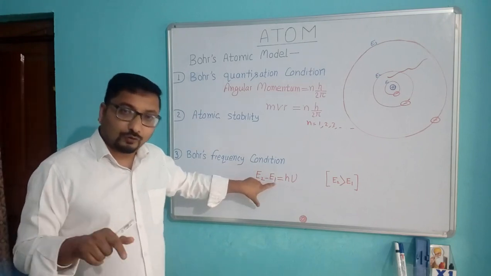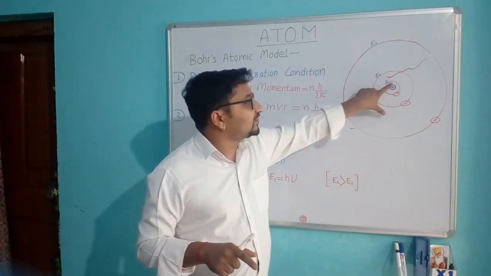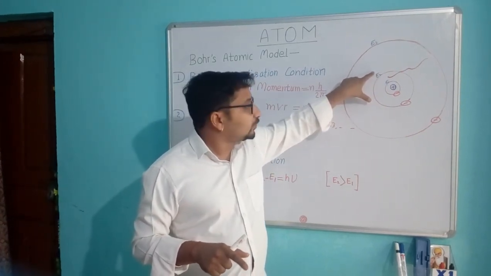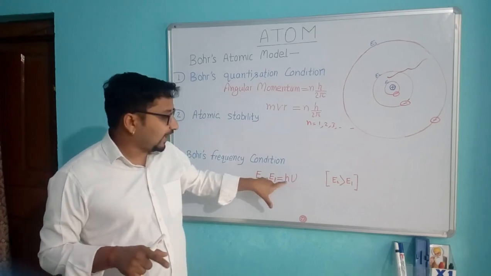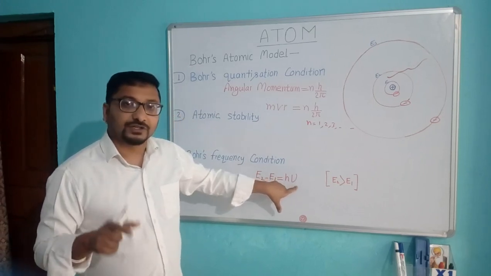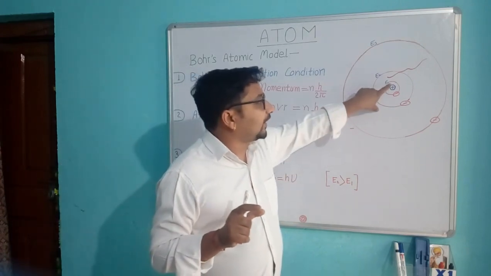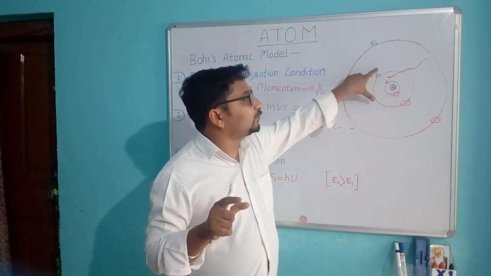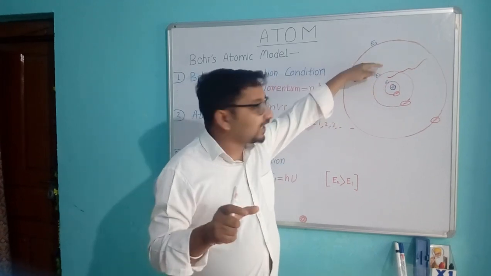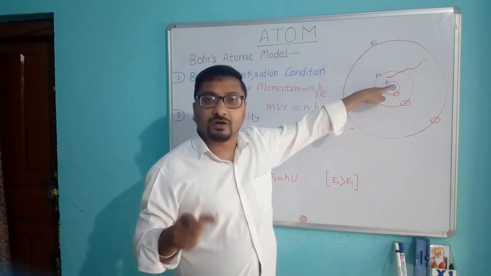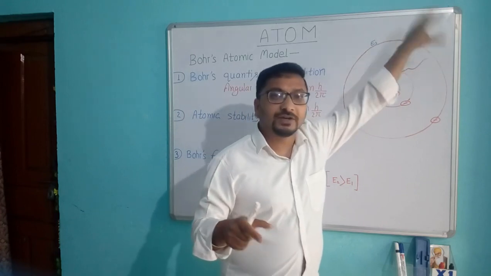E1 is the lower energy state, E2 is the higher energy state. So E2 minus E1 is equal to h nu, where h is Planck's constant and nu is the frequency of the radiation which it emits. The electron goes from E1 to E2, and after 10 to the power minus 8 seconds, it comes back again to the E1 energy state and releases its energy in the form of an EMW.